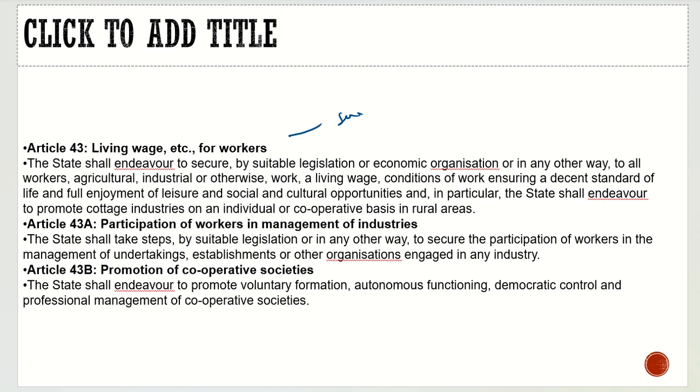The state shall endeavor to secure, by suitable legislation or economic organization or in any other way, to all workers, agricultural, industrial or otherwise, work, a living wage, conditions of work ensuring a decent standard of life and full enjoyment of leisure and social and cultural opportunities. And in particular, the state shall endeavor to promote cottage industries on an individual or cooperative basis in rural areas. This may also be a Gandhian principle, because cottage industry is much related to the cooperative basis. Then we have Article 43A, participation of workers in management of industries, which is socialistic. Then the promotion of cooperative societies, which is Gandhian.